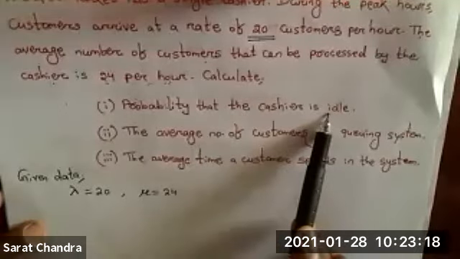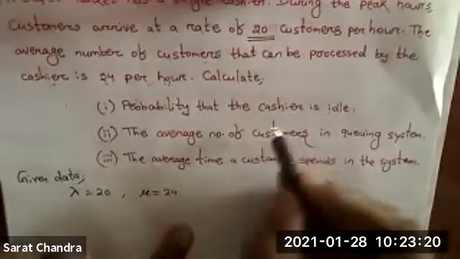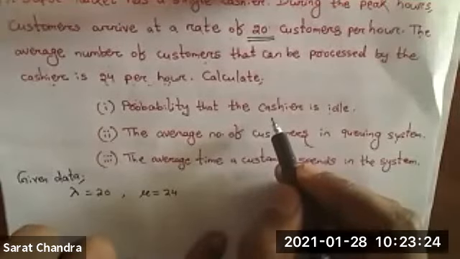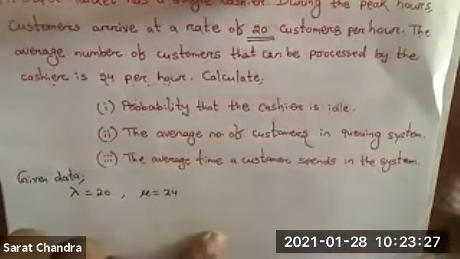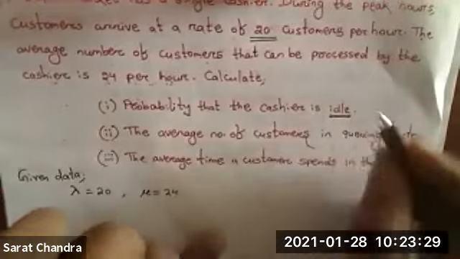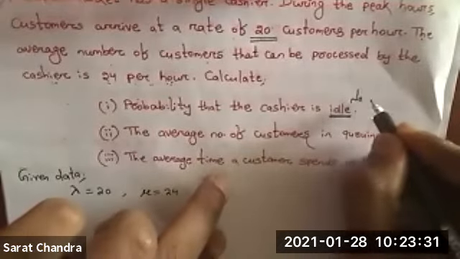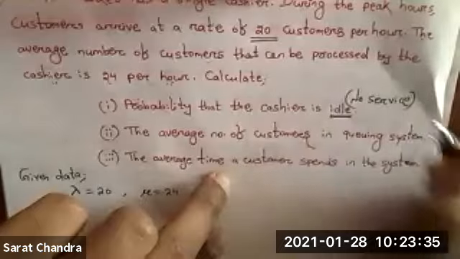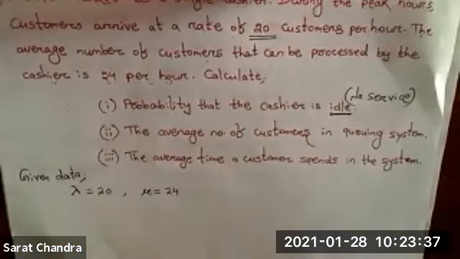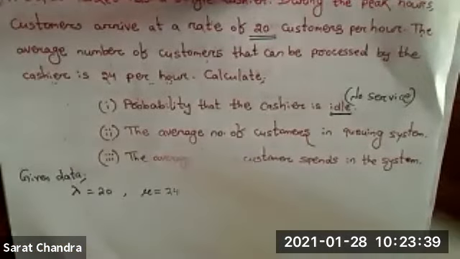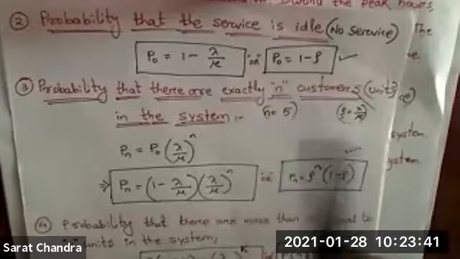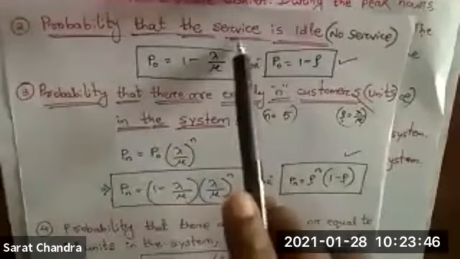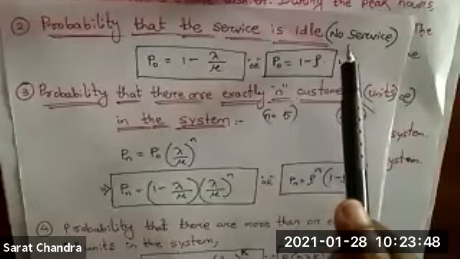Can you tell me what we have to calculate here? What do you mean by cashier? Cashier is nothing but the service provider, the server. Idle means no service will be provided by the cashier. If you come to the formula, you can see formula number 2: the probability that the server is idle or no service.